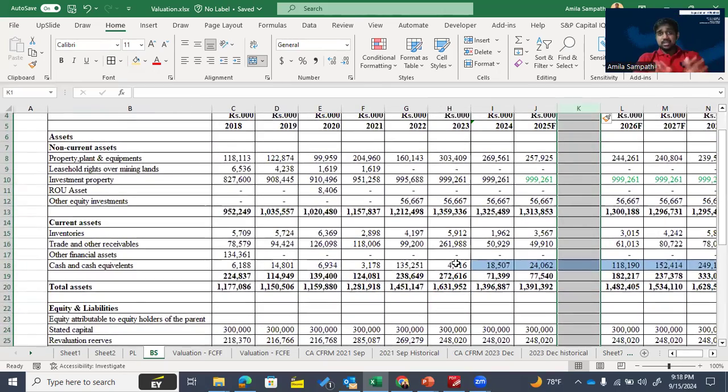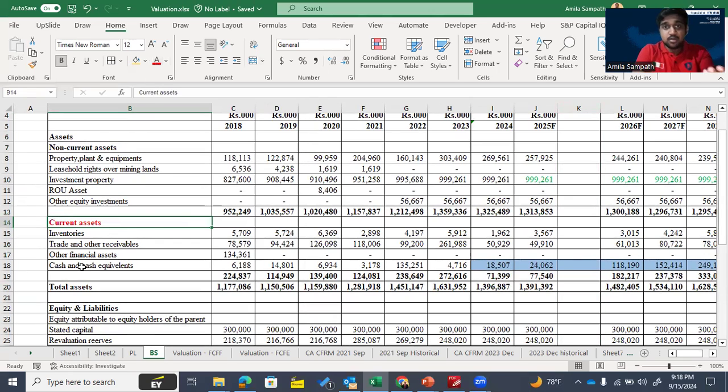It is completely based on your business nature. Okay, then this business is a manufacturing business. Therefore, under the current assets, what do we have? Under the current assets, we have inventories, trade and other receivables, other financial assets, and cash and cash equivalents. As I told you, when we identify the working capital movement, even cash and cash equivalents we consider as working capital from an accounting perspective.